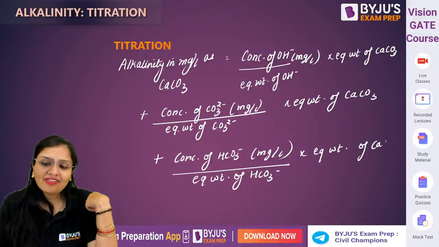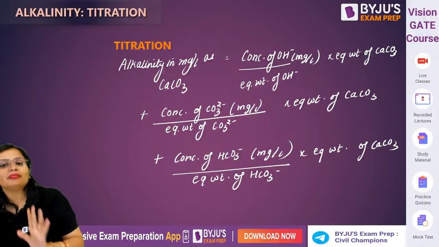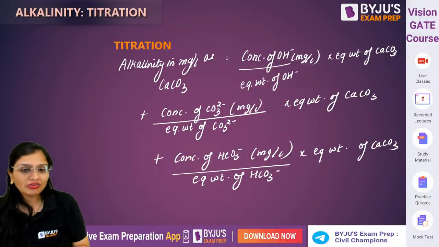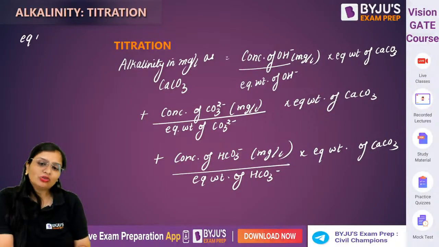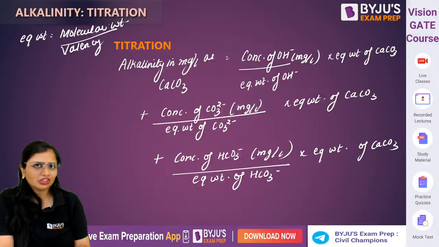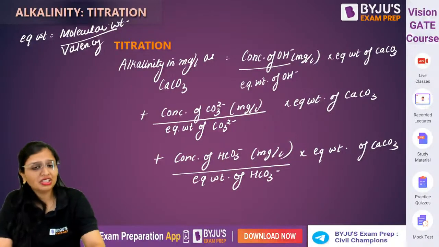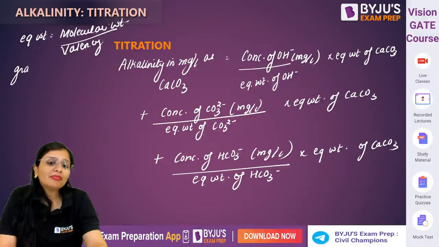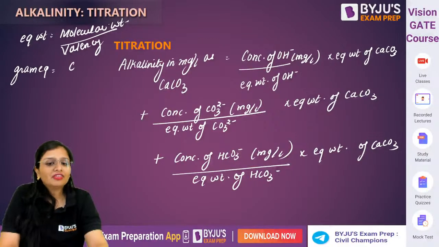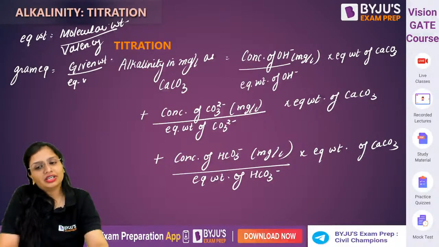The logic I have applied is that 1 gram equivalent of anything is equal to 1 gram equivalent of anything else. Equivalent weight is molecular weight by valency. If you don't know about it, I can take a session on stoichiometry. Kindly comment, and I'll take that session also. Gram equivalents is the given weight upon the equivalent weight.